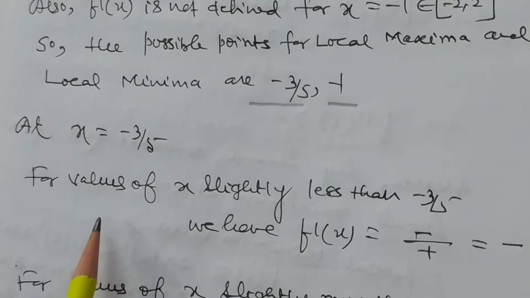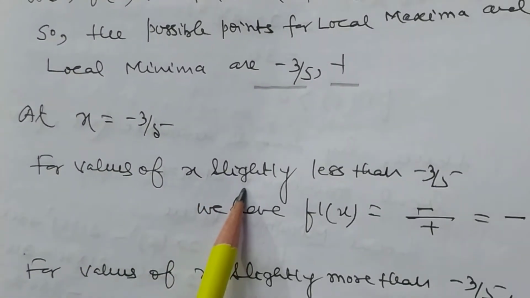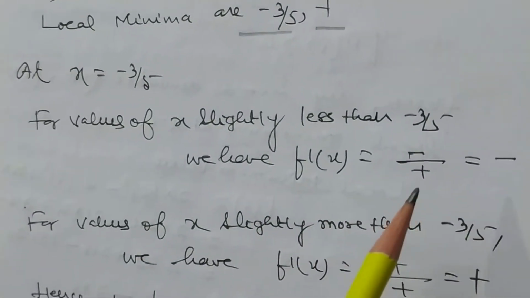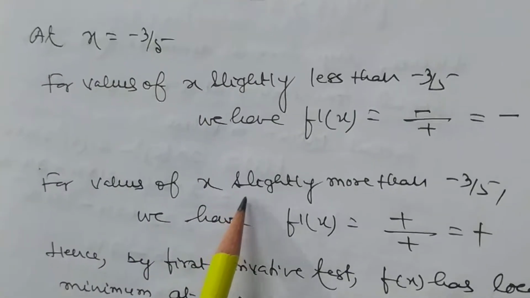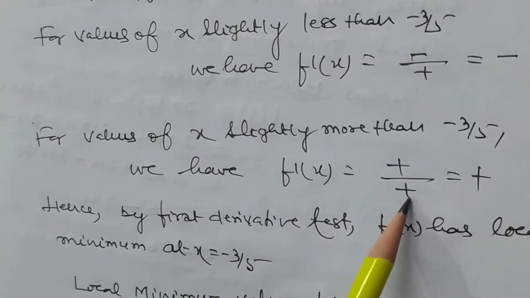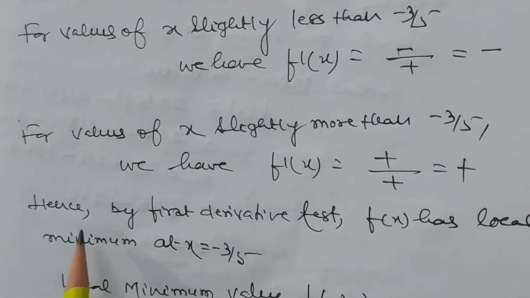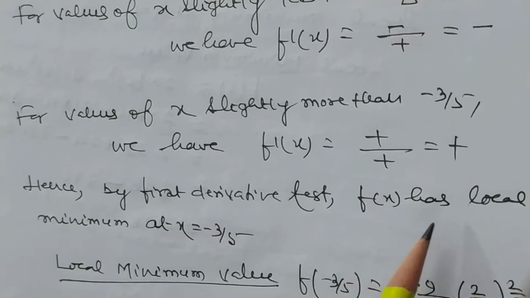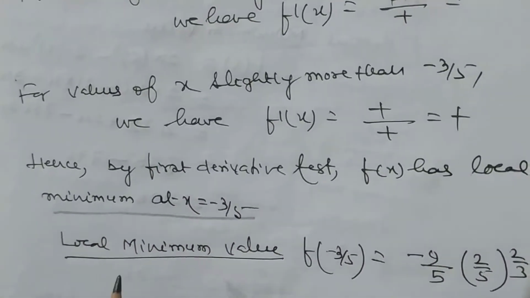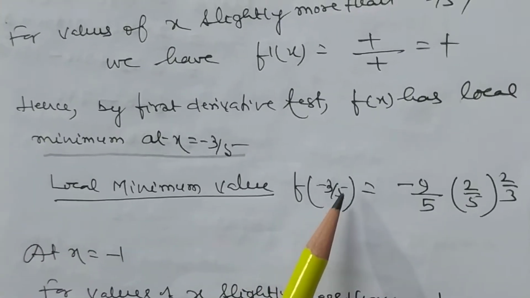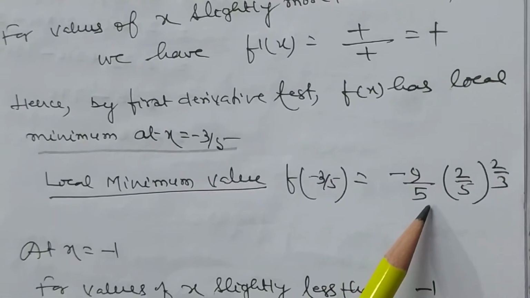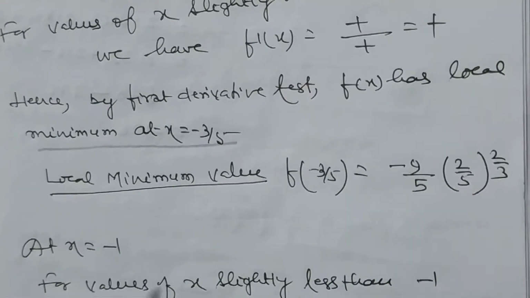Now we check. At x equal to minus 3 by 5, for values of x slightly less than minus 3 by 5, we have f dash x negative by positive, that is negative. For values of x slightly more than minus 3 by 5, we have f dash x equal to plus by plus, that is plus. So by first order derivative test, f x has a local minimum at x equal to minus 3 by 5, and the local minimum value is f at minus 3 by 5, which is minus 9 by 5, 2 to the power 5, whole to the power 2 by 3.